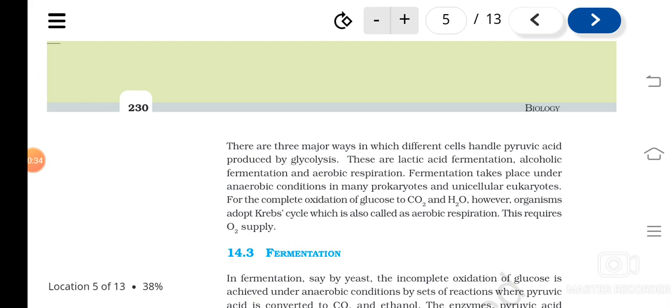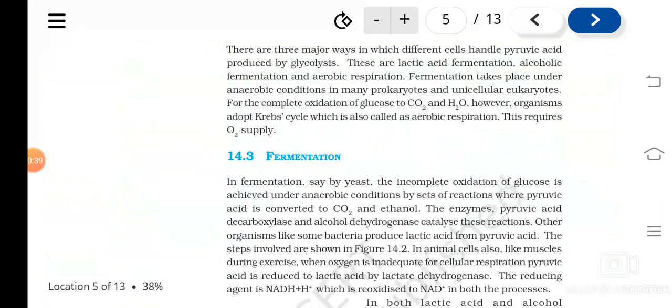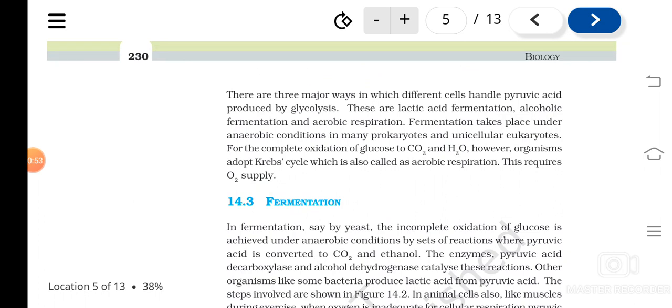Now, this pyruvic acid formed, what will happen to it? It can enter into fermentation under anaerobic conditions, like in prokaryotes and unicellular organisms, either lactic acid fermentation or alcoholic fermentation, or it can enter into aerobic respiration.